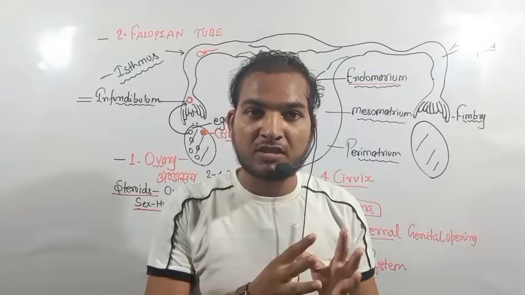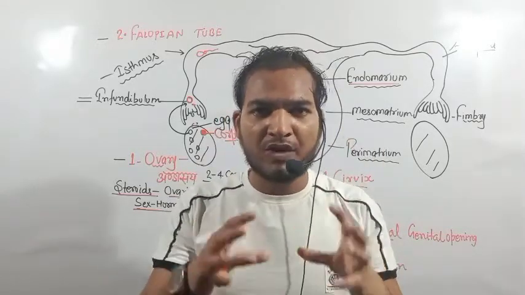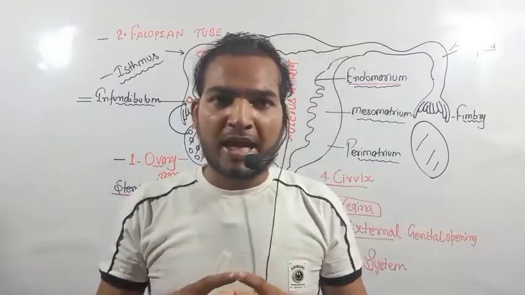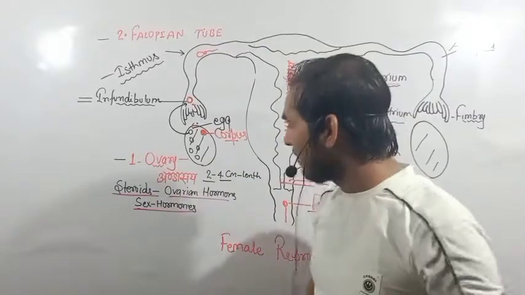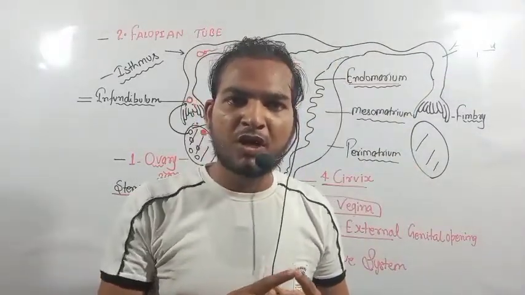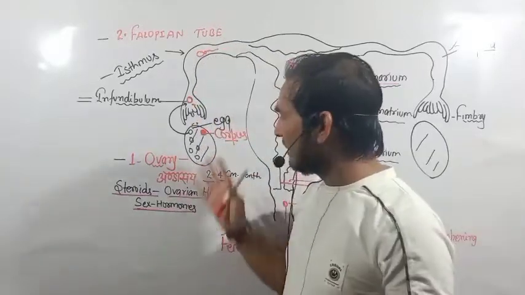Okay, the ovary is a circular structure, oval in shape. In the female, the ovary is about 2 to 4 centimeters in length and 1.5 to 2 centimeters in width.